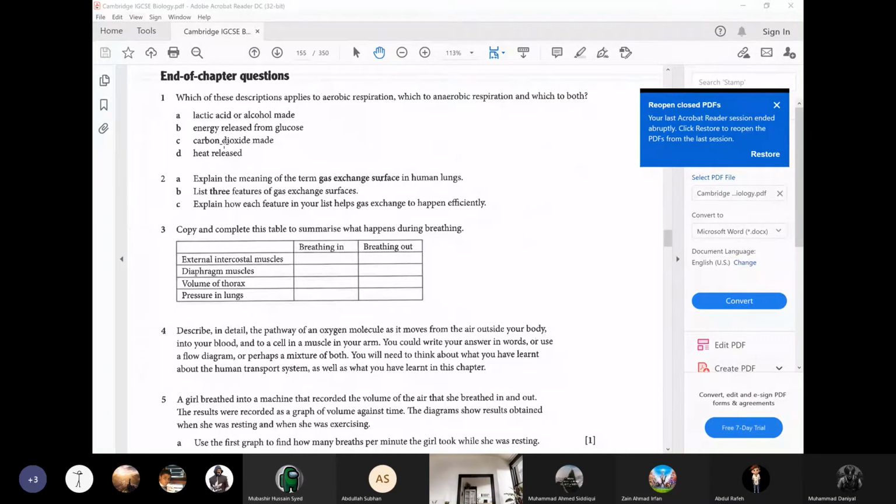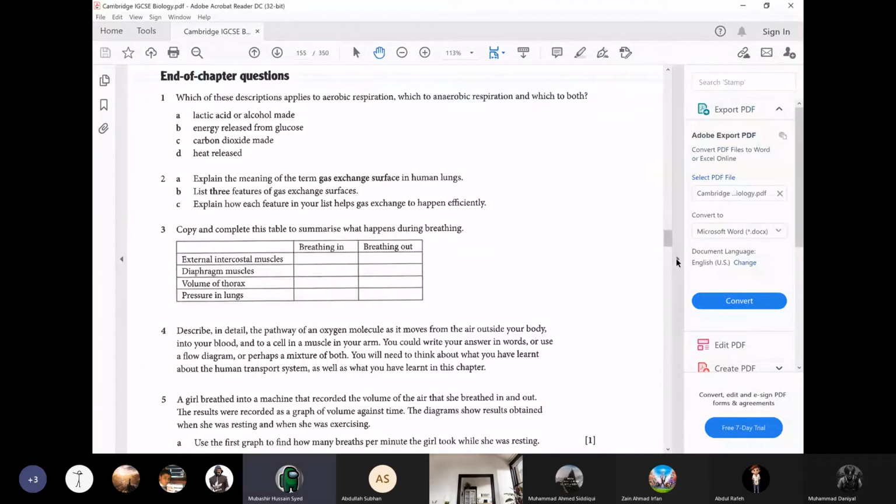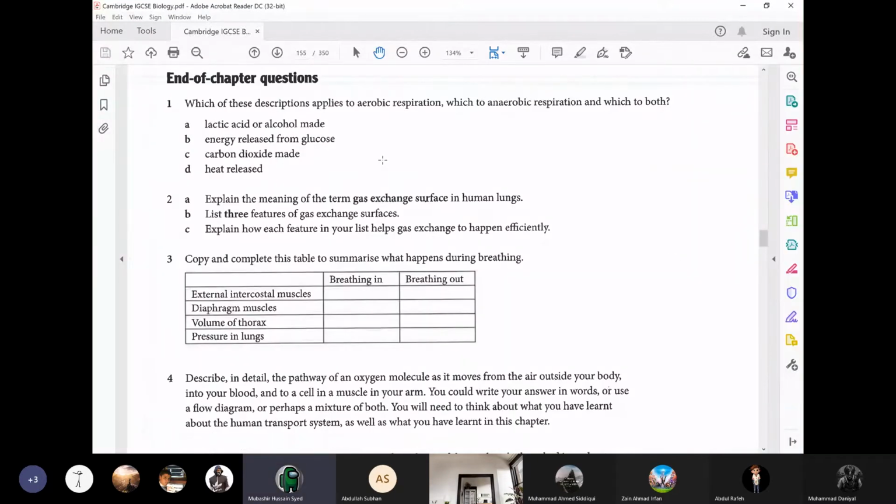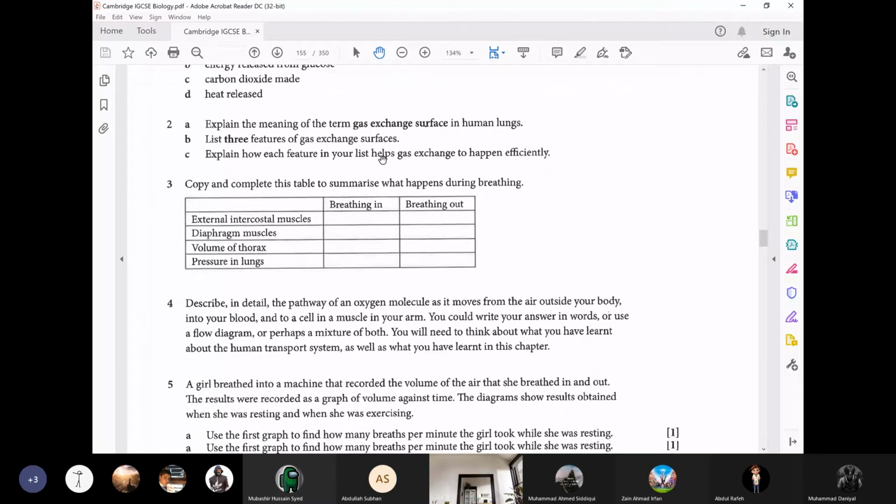We cannot call it anaerobic because in animals and bacteria, when anaerobic respiration takes place, at that time only lactic acid is produced, carbon dioxide is not produced. Heat released. Both. Very good. It is both aerobic and anaerobic. All right, boys? Exothermic reactions. Yes. Next one.